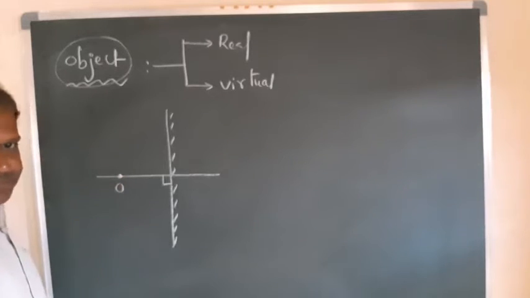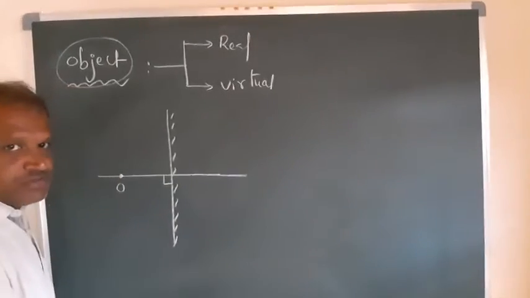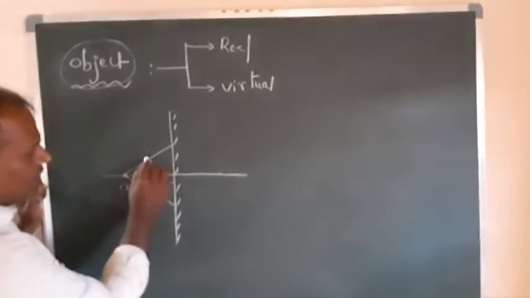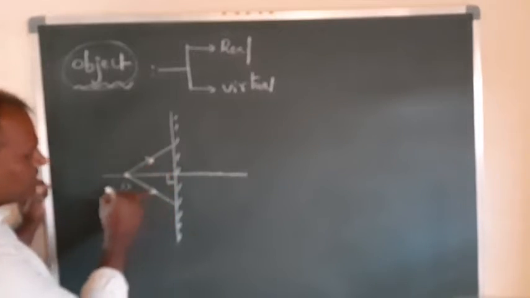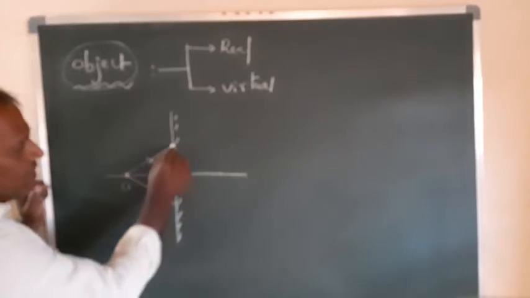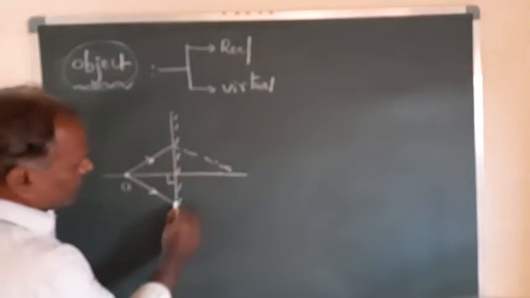O is the object. And where does the image form? You can observe here, these rays travel like this. The reflected rays, after being incident on this surface, come back, and there is a formation of an image. Here you get the image. So in this direction the rays are reflected, and in this direction the ray is reflected.